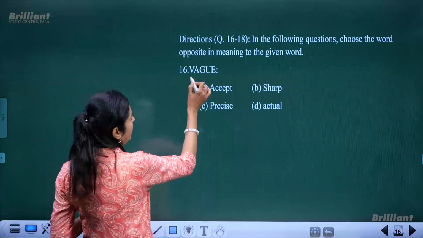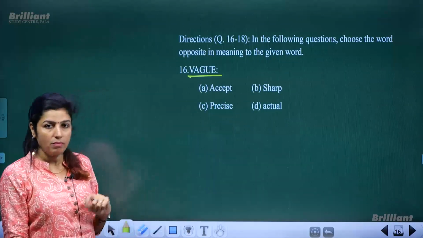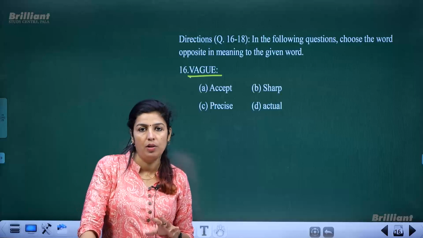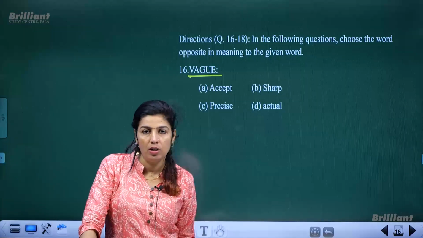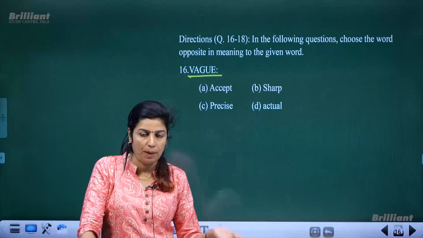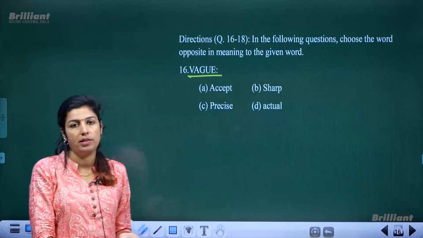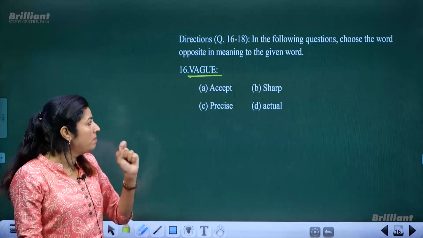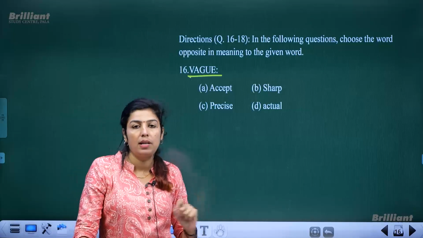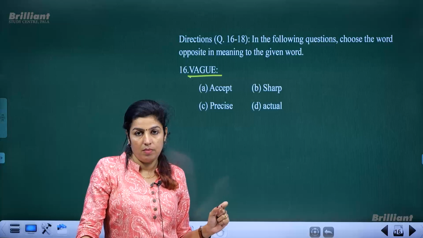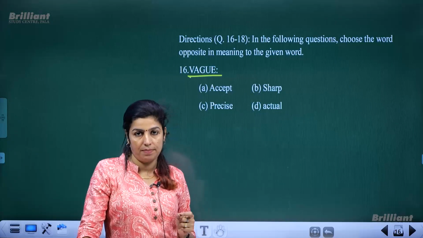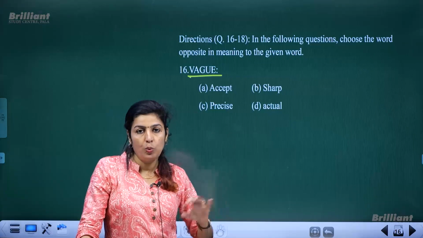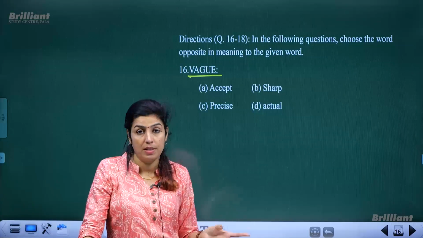Like the first word is vague. You might have come across this word in your life when you have read a novel or even in one of the chapters that you have studied in your English textbook. You might have come across this word vague. Vague means not clear. Something which lacks clarity. Something which is not precise.